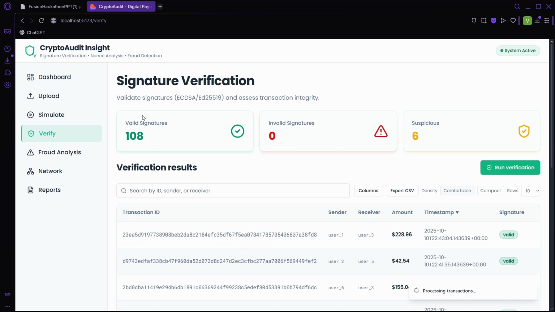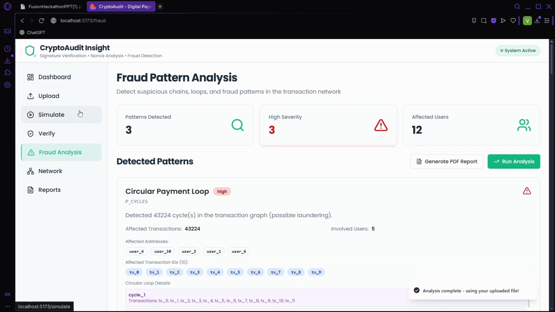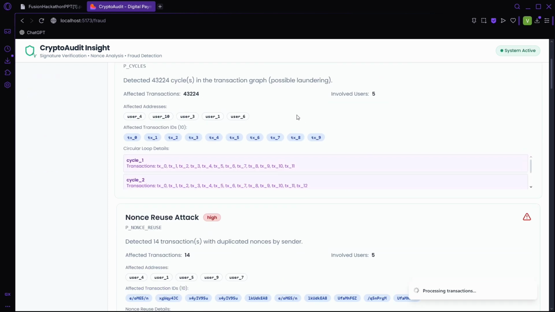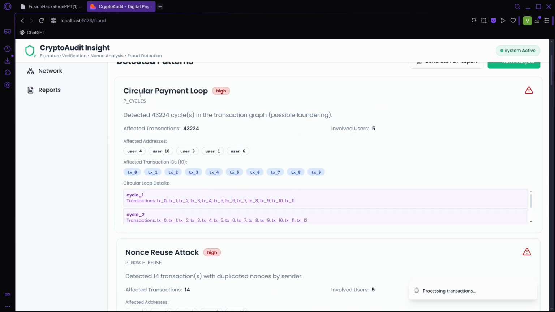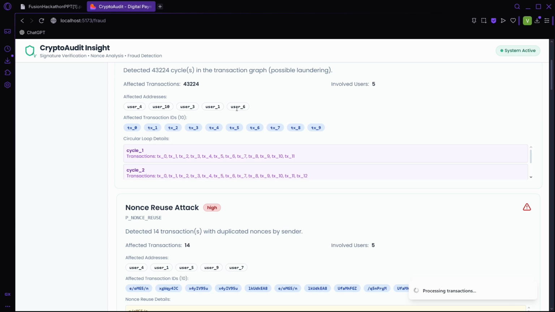Based on this, in the fraud analysis, if we run the analysis, it will detect the patterns of our frauds and whether they are high severity or not. It will tell the users affected by this transaction and show all the data. The first one is a circular payment loop, which is like money laundering. It shows the affected addresses, users 4, 10, 3, 1, and 6, and says possible laundering. The total number of involved users is 5.